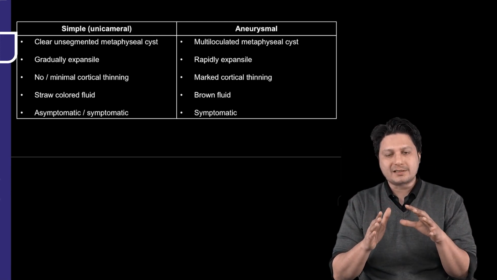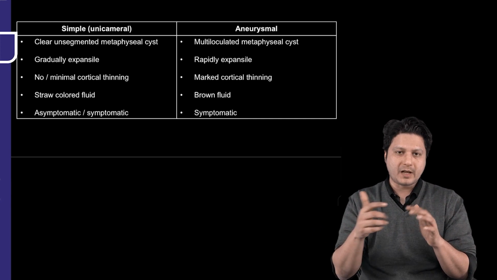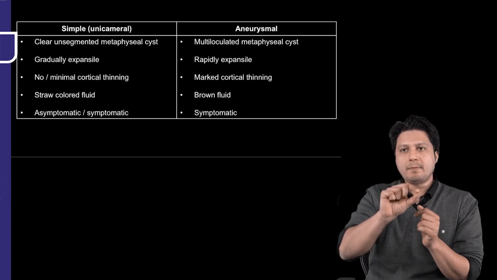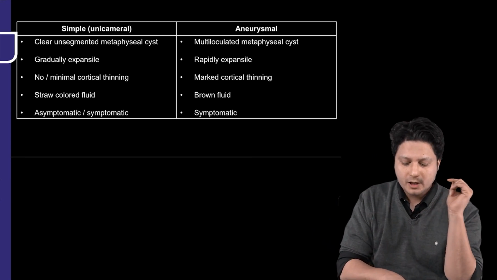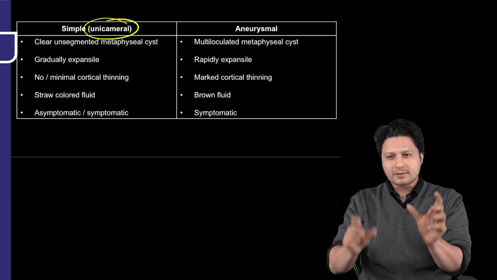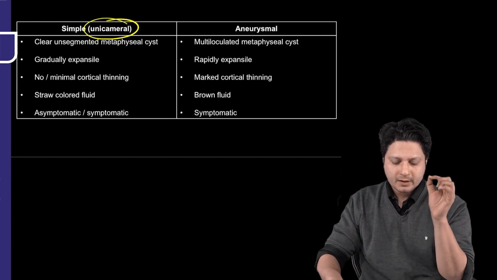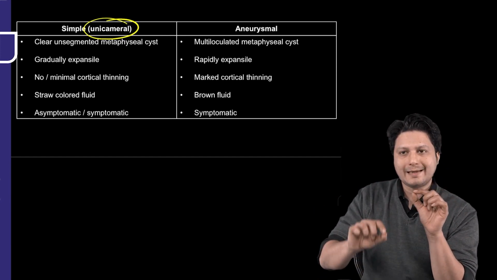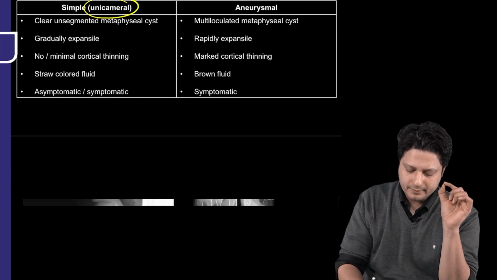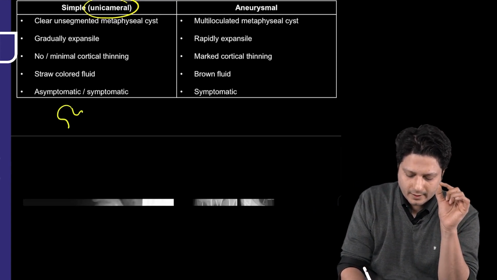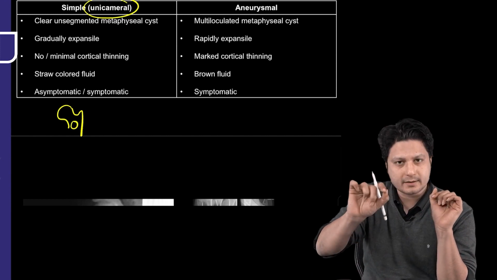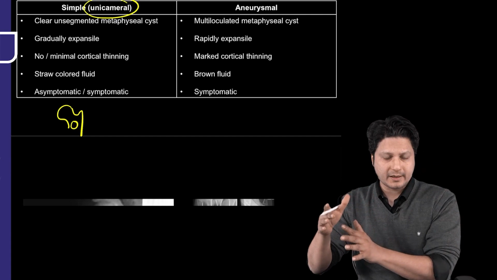Now is the time to discuss the cystic lesions of the bone, and it is simple bone cyst and aneurysmal bone cyst. You know, simple bone cyst is also known by the name of unicameral bone cyst. Aneurysmal simply is aneurysmal. Now, what is the thin line of difference between the two? Simple bone cyst usually is a clear, unsegmented kind of cyst. Just imagine if this is a bone, and there is a presence of a cyst, then this cyst is usually a clearer cyst without any fragmentations or septations.